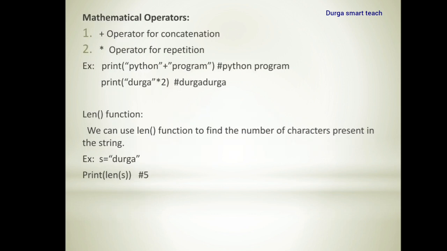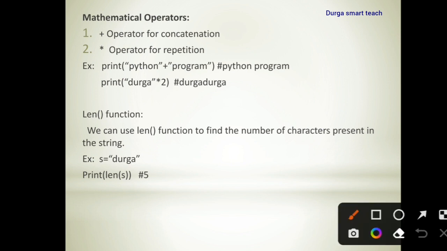Next, string contains mathematical operators. Those are plus and into. So normally plus is used for addition of two numbers, into is used for multiplication of two numbers. But we are using these mathematical operators in strings. So that's why plus is used for concatenation, operator into is used for repetition.